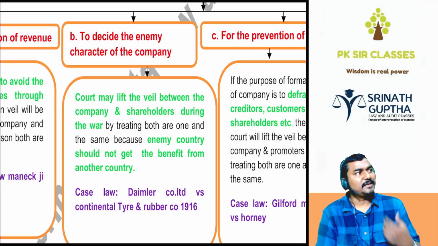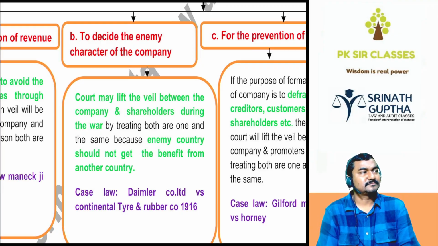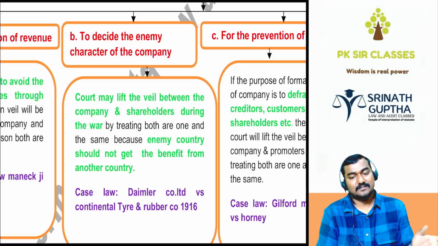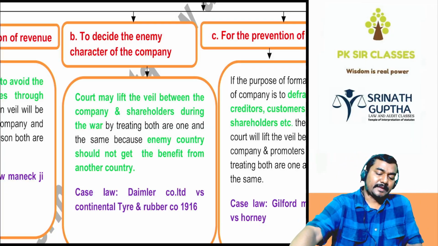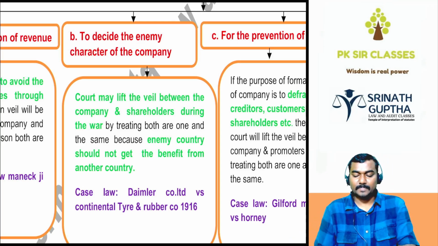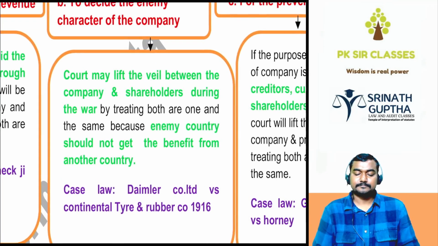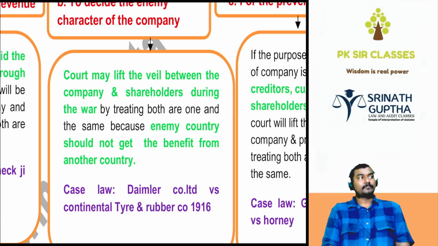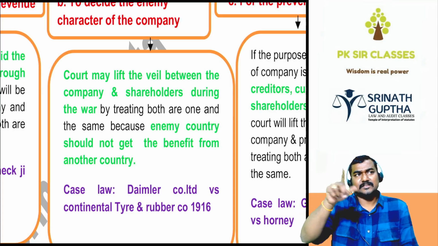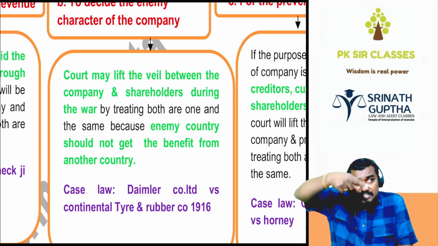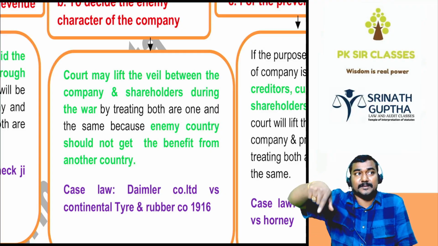All these cases are very important in CA Foundation. He will ask these questions as they are, only by changing names. To decide the enemy character of the company, the court will lift the veil. In this last case, the veil was lifted between Continental and its shareholders who were staying in Germany.